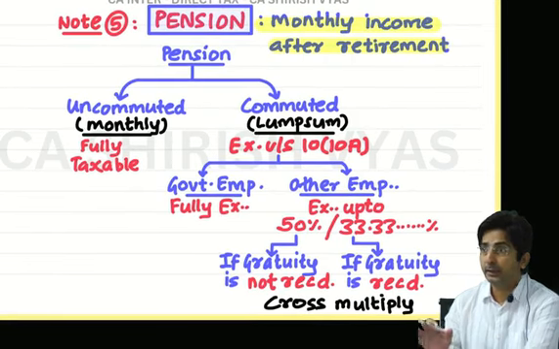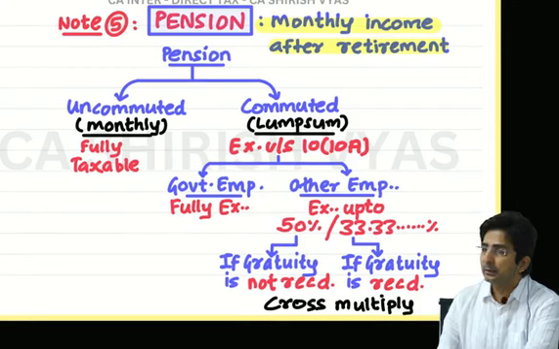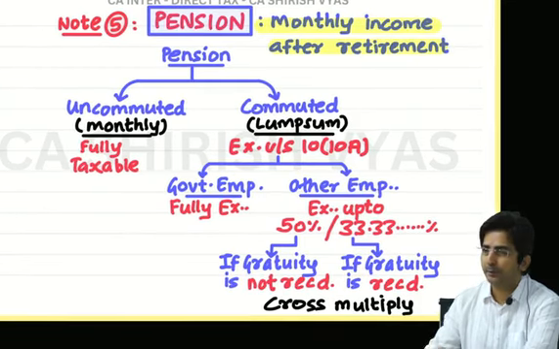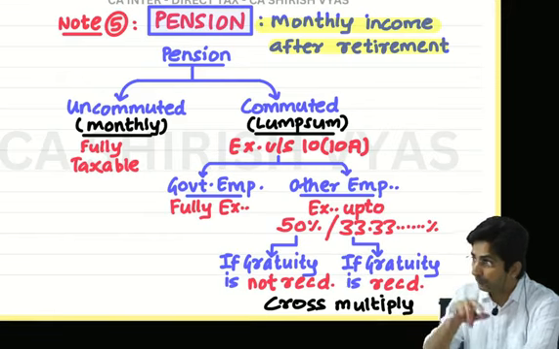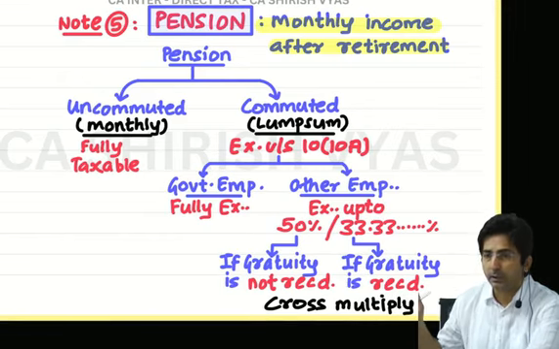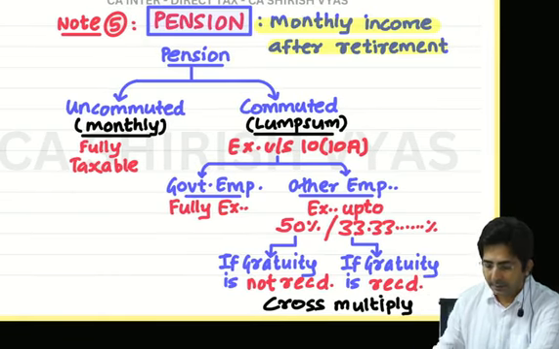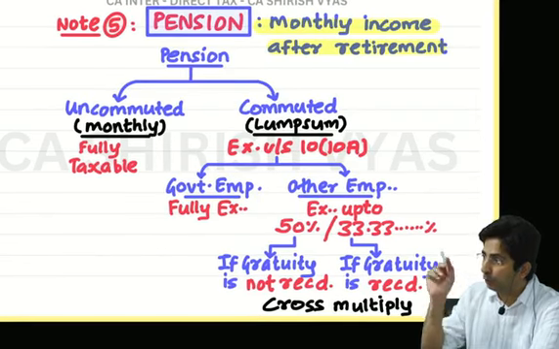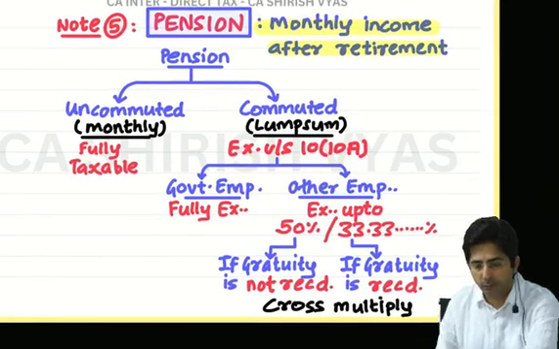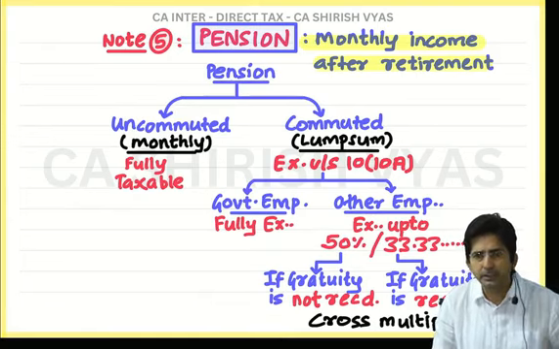We are discussing pension, but it has a connection with gratuity, because after all, everything happens on retirement. So if gratuity is not received, he is sad, we will give him 50% exemption, and vice versa. Then cross multiply to find out the answer. Okay. So this is pension. Theory of pension is over.